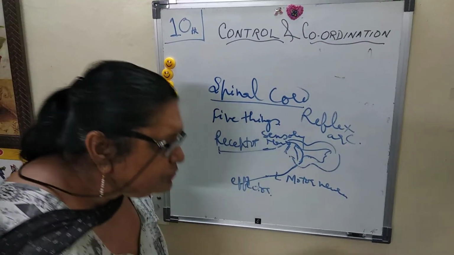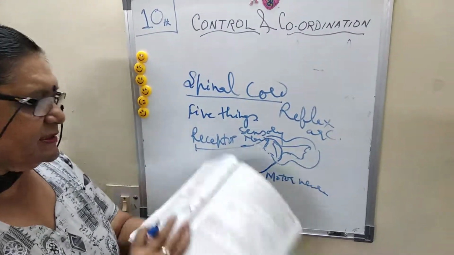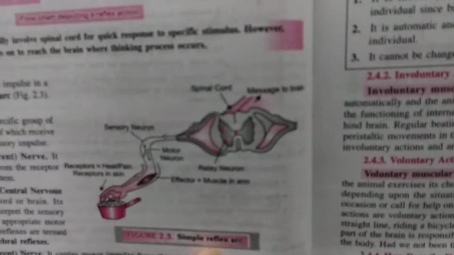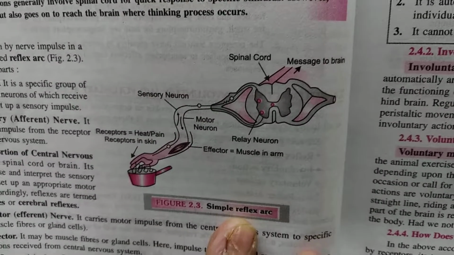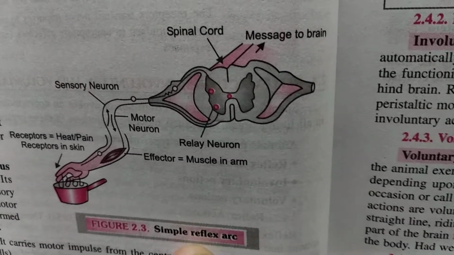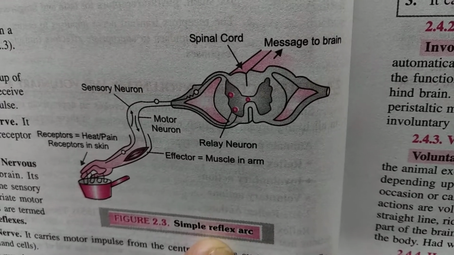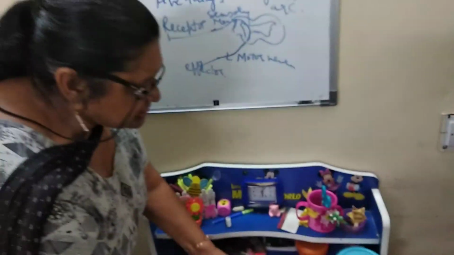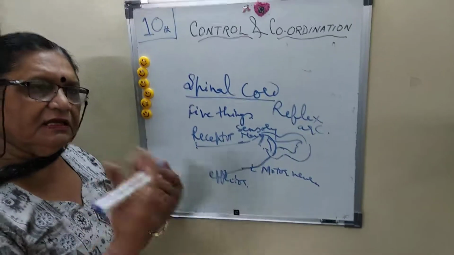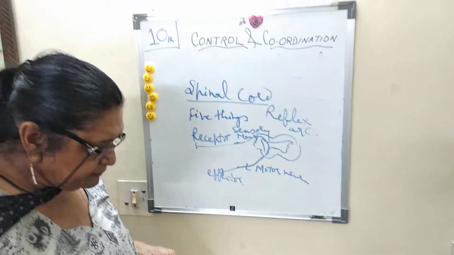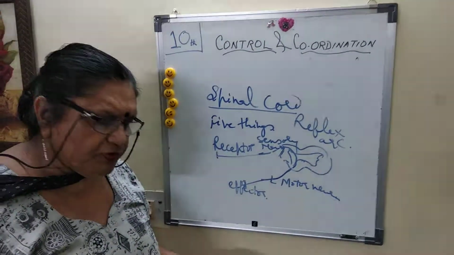So they continue and they form this diagram, which is important for the paper again, the reflex arc. So you can make the reflex arc, or a question on reflex action can come in the paper. Reflex arc, right? So reflex action is a quick action, right? Second, it can't be changed. It is under the control of your spinal cord.